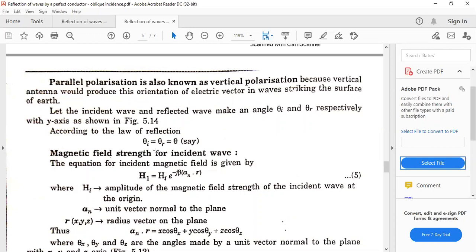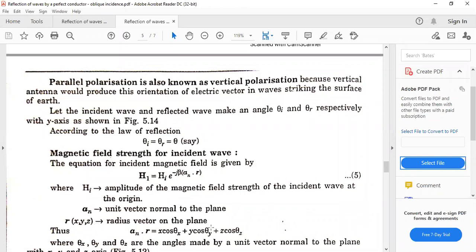Now again starting in the similar way, according to the law of reflection, theta r is equal to theta. Okay, writing the equation for H1, because now H is perpendicular to the plane of incidence, so the whole derivation will proceed in the form of H. So Hi is equal to H e^(minus j beta an dot r). Similarly H is the amplitude, an is the unit vector, r is the radius vector.